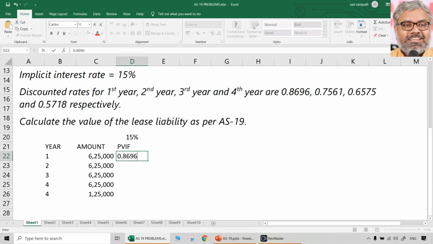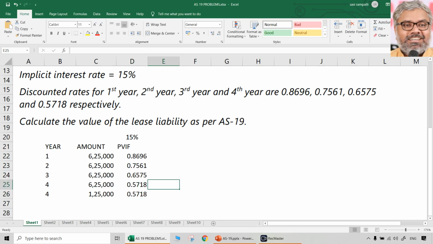Don't try to separately calculate them once again. 0.8696, 0.7561, 0.6575, 0.5718. Same thing for the fourth year again. So these are the PVIFs: 0.8696, 0.7561, 0.6575 and 0.5718.